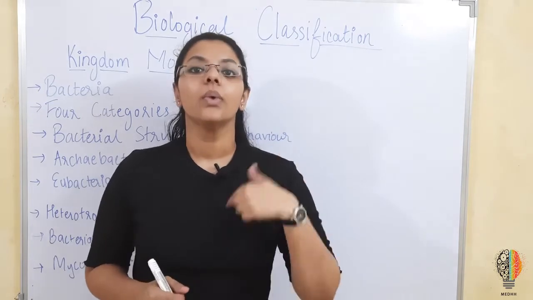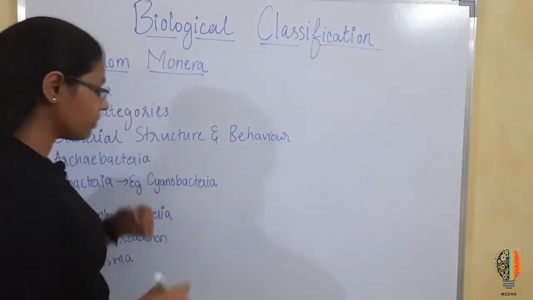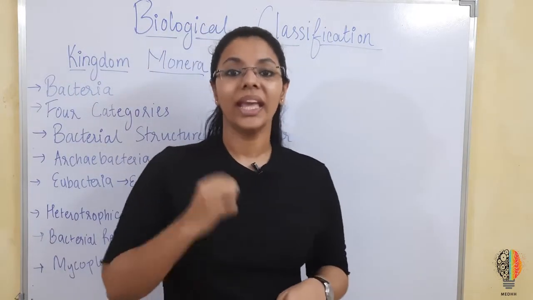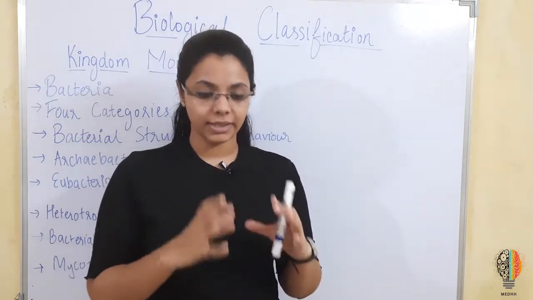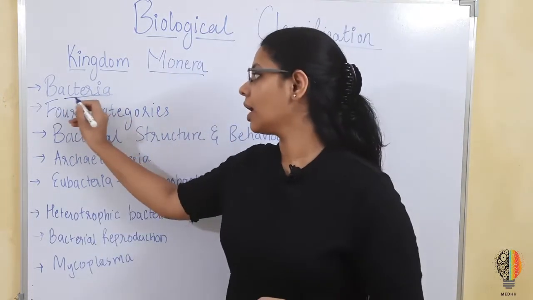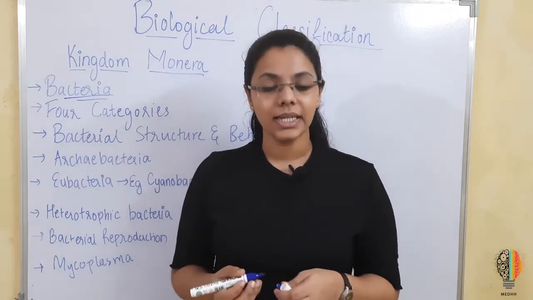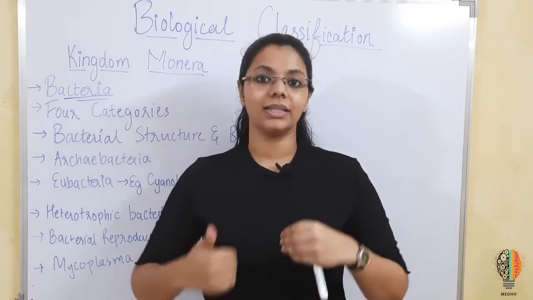So that is why we will be starting with kingdom Monera. Okay. So whenever the word Monera comes, you have to remember the sole members or the basic members of kingdom Monera is bacteria.